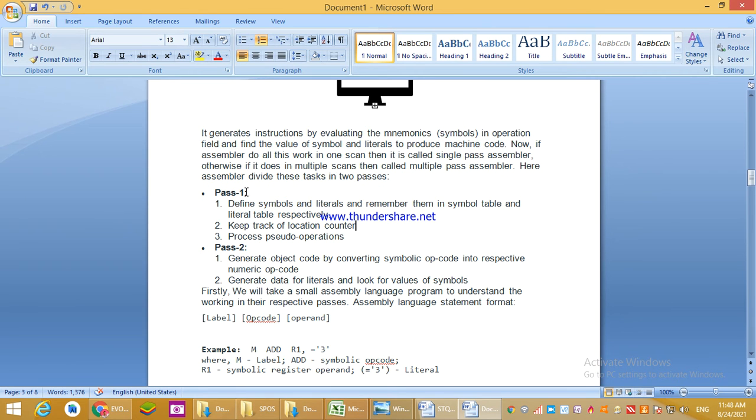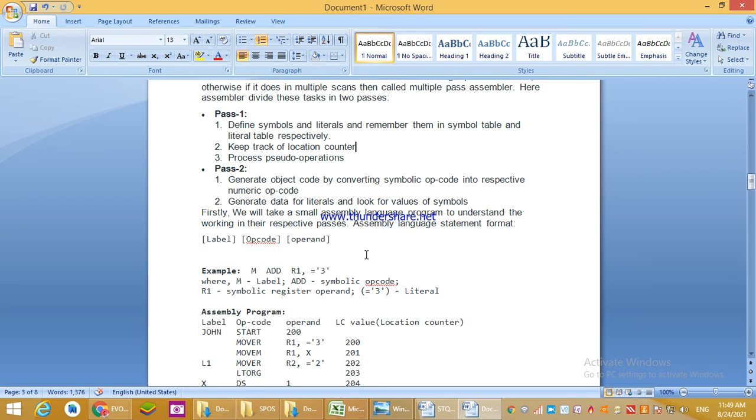What is pass 2? Again pass 1 म्हणजे काय, एका स्कॅन मध्ये प्रोग्राम तुमचा मशीन कोड मध्ये कन्वर्ट होऊन जातो बाय युजिंग सिम्बॉल टेबल अँड लिटरल टेबल. आणि पास 2 म्हणजे काय, मल्टिपल टाइम्स ऑफ स्कॅन इज रिक्वायर्ड फॉर the conversion of assembly code into machine code. Pass 2 having two steps: generate object code by converting symbolic opcode into respective numeric opcode, and second, generate data for literals and look for values of symbols, right.